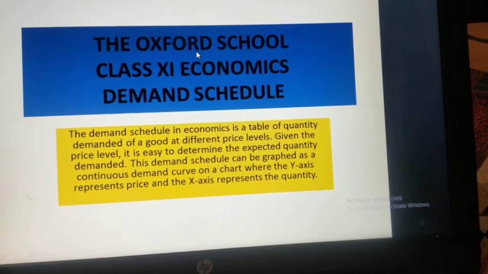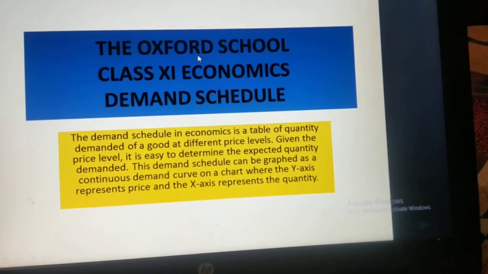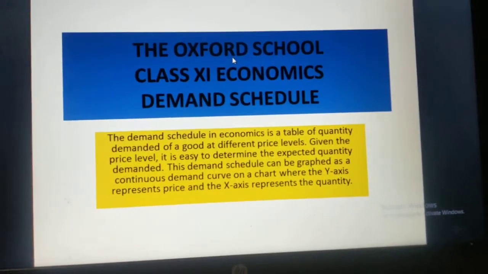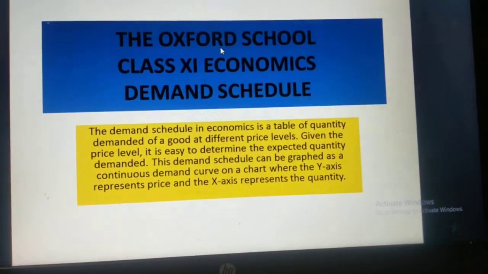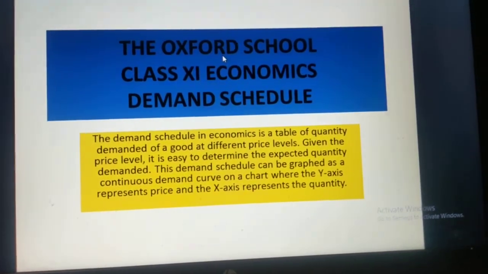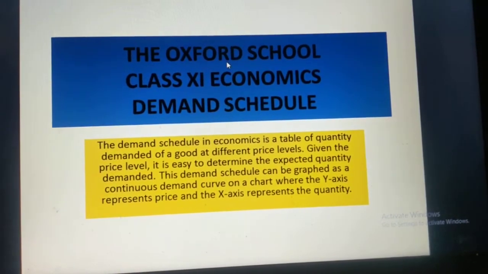There are two types of demand. First is the individual demand and second is the market demand. Now what do you understand by individual demand? Individual demand is the demand which shows the individual capability and individual purchasing power of a person.